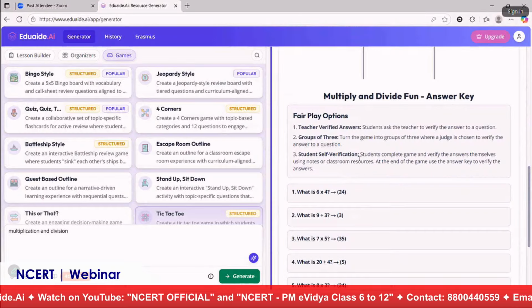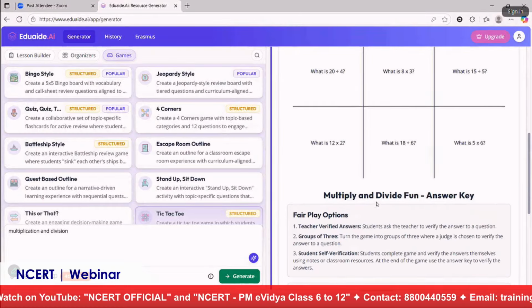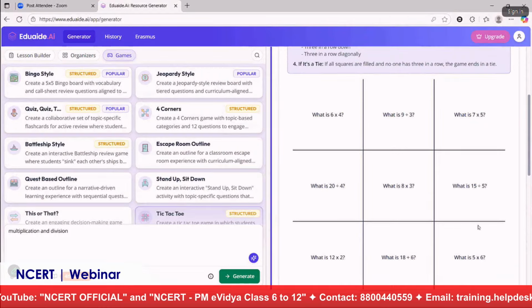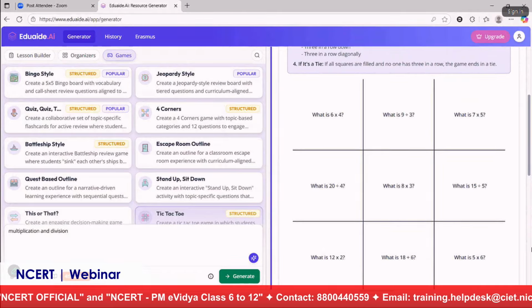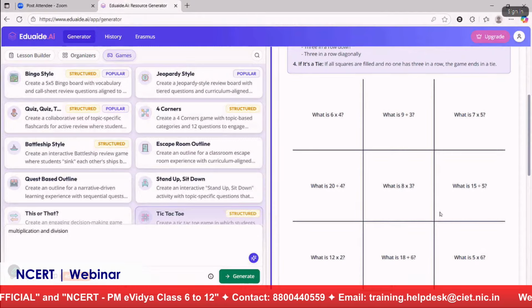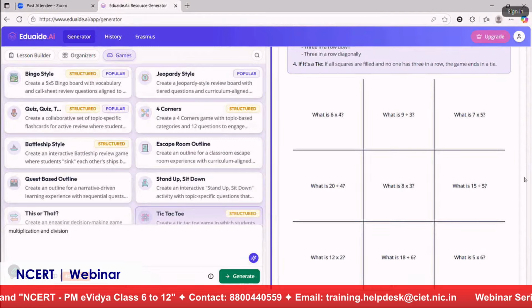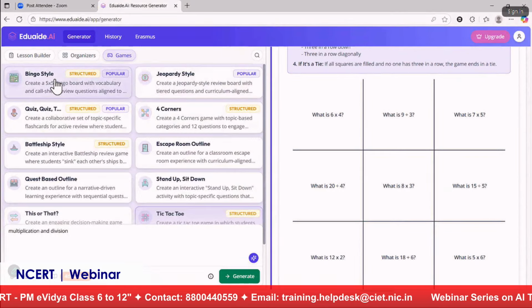Okay, the answer key is given, but the teacher can leave the answer key and only select this particular portion and give it to students. Okay, this is another interesting game. And the next one, as you can see here, it says popular.